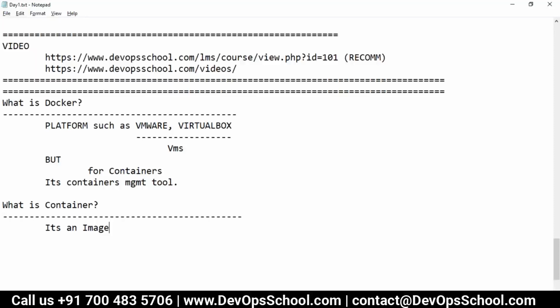A container is an image which basically runs on VM, and it contains the build as well as some configurations. You said VM, right? Yeah, on VM. It runs on VM, this image. Okay. Anyone else has the definition?